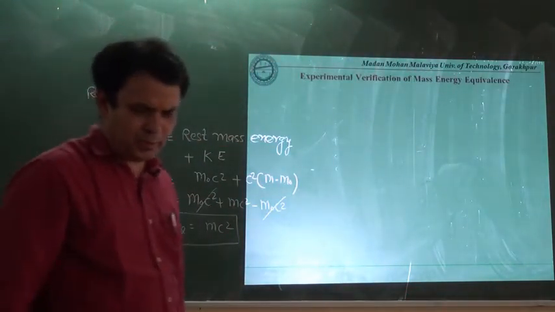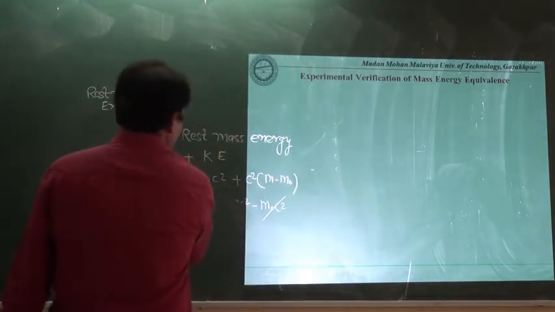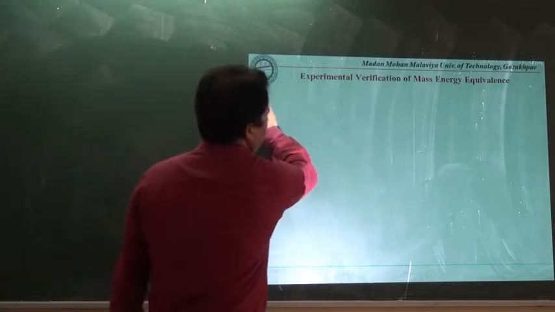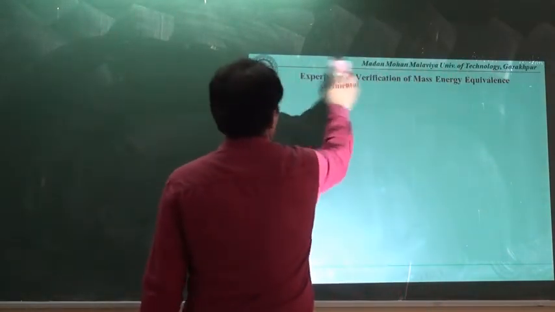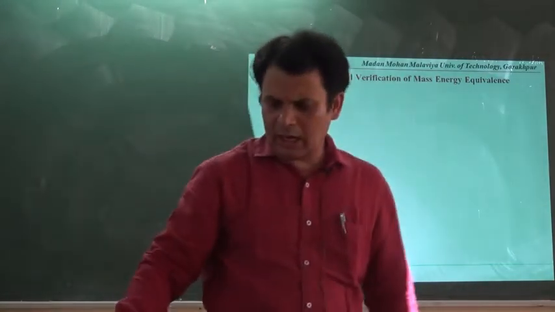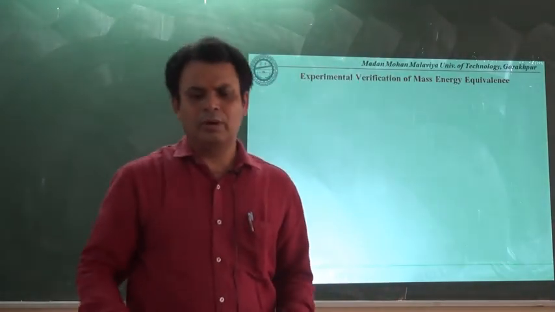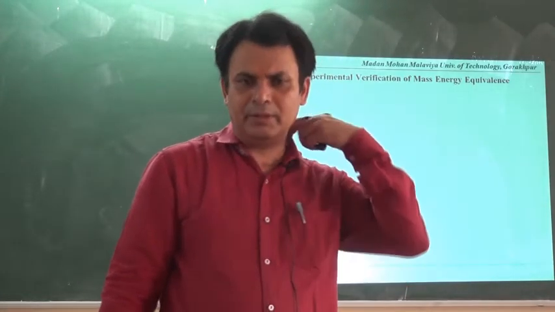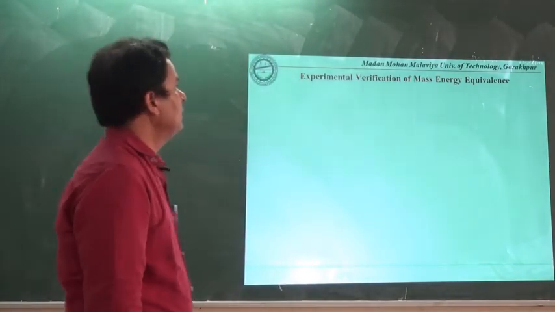Now let us have some experimental verification, but before discussing that experimental verification, it is very important to discuss about mass energy equivalence, that the energy will change as the motion of the body will be there. If speed of the body will be more, then obviously kinetic energy will be more, and hence we will have the more value of the total energy.